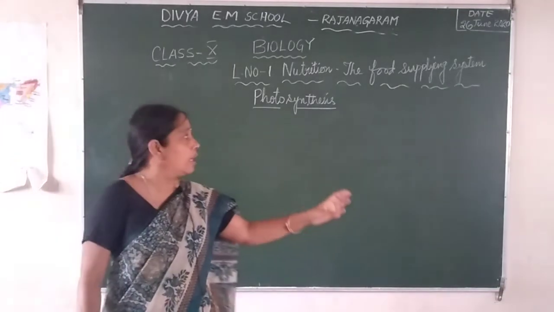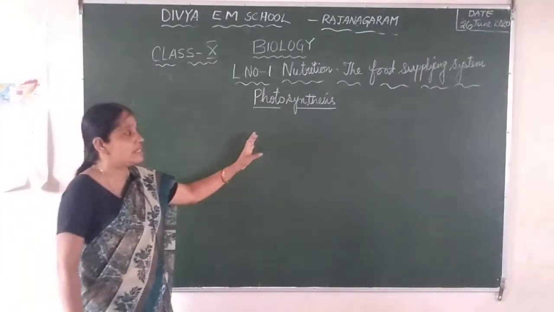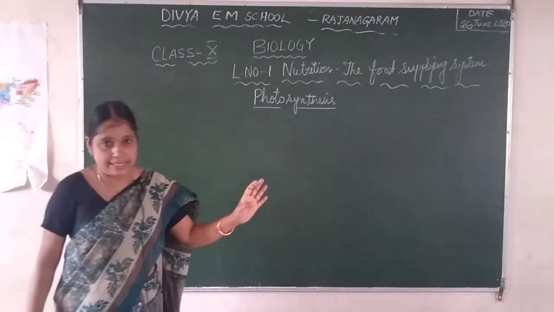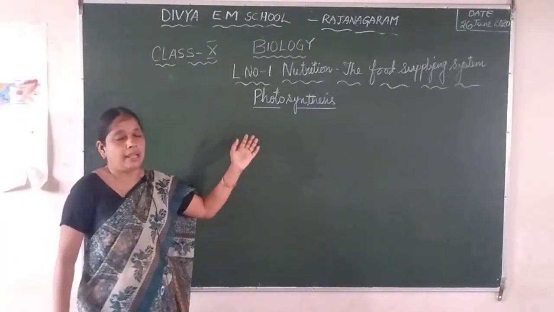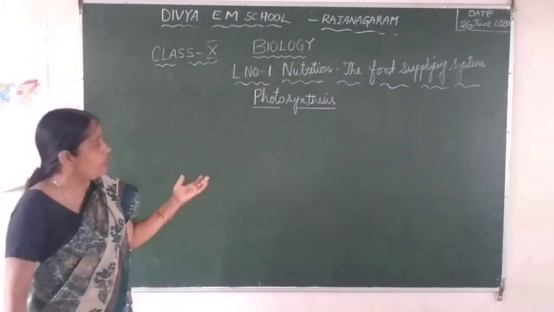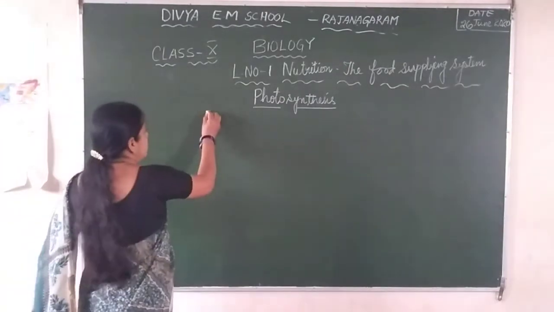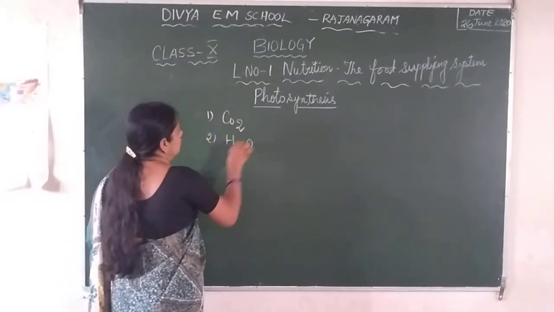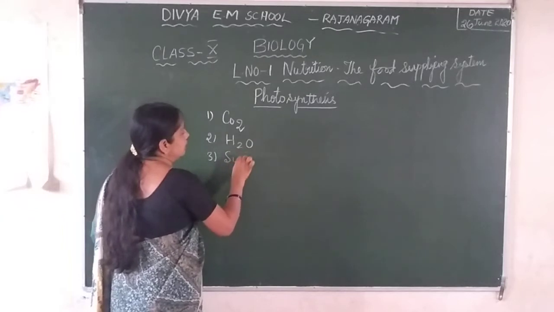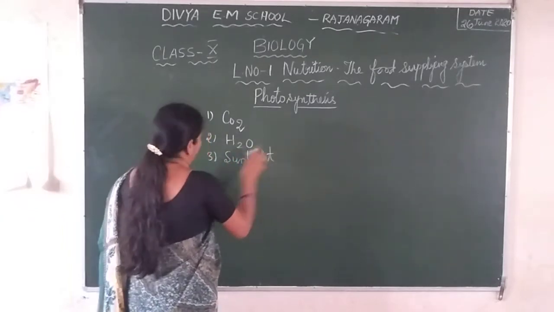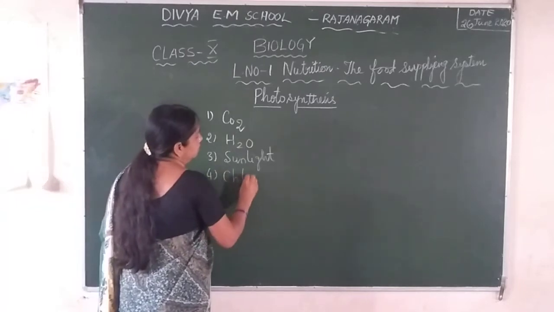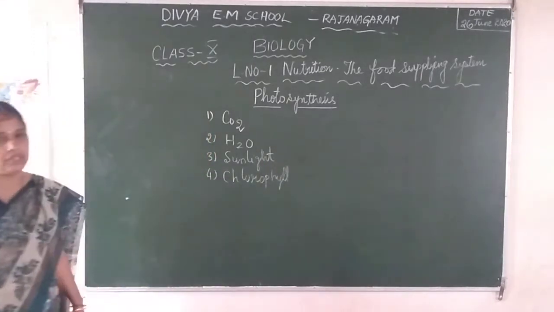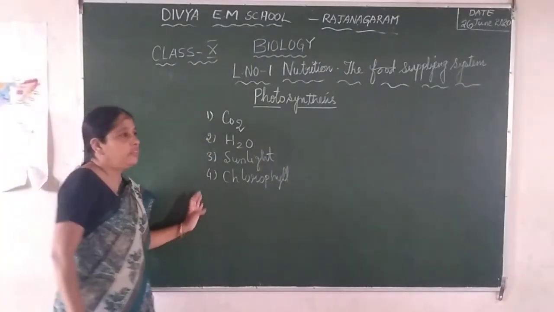Photosynthesis is nothing but a chemical process which takes place in presence of the sunlight, and the plants are preparing the food material in the form of carbohydrates. And we have discussed what are the requirements of the photosynthesis. There are 4 factors which are required for the photosynthesis. The first one is CO2, second one is water, third one is sunlight, and the last one is the chlorophyll. These are the topics we have discussed in the previous class. Let us proceed to the further topics.